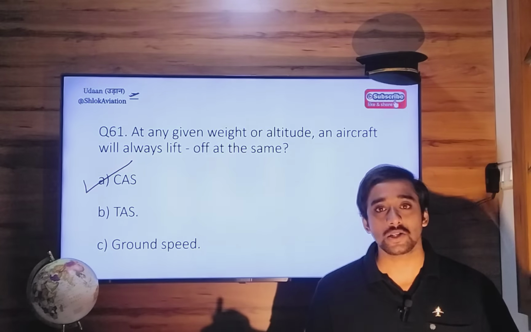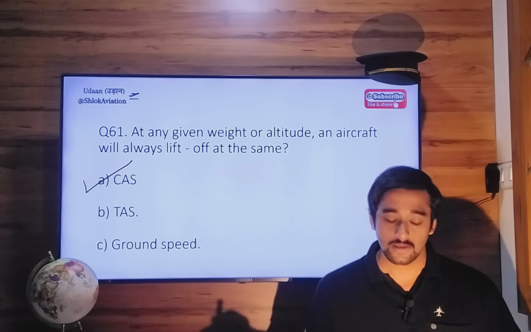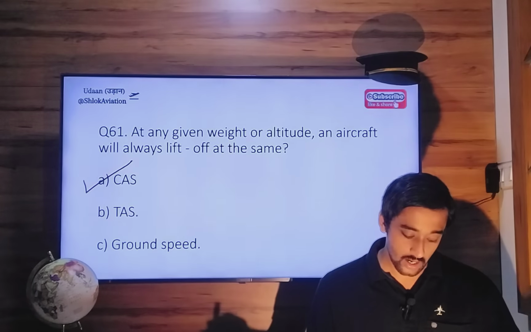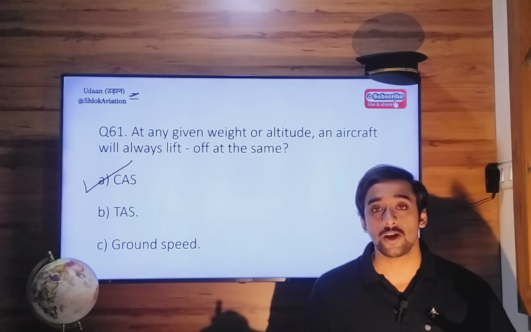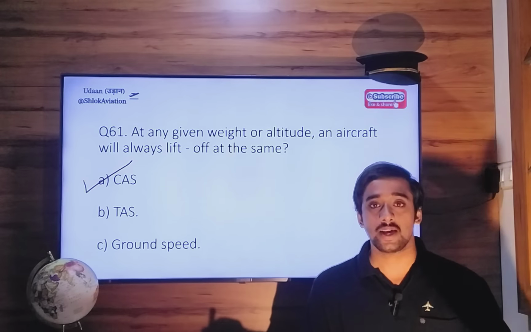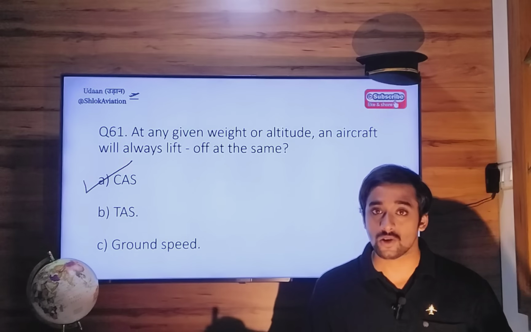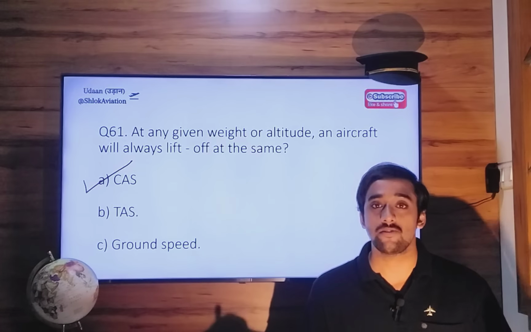So if density altitude is more than pressure altitude because of the heat, the true airspeed, the actual speed of your aircraft that you will require to achieve that 55 knots calibrated airspeed, which is your takeoff speed or lift-off speed, will be more. The ground speed will be more.